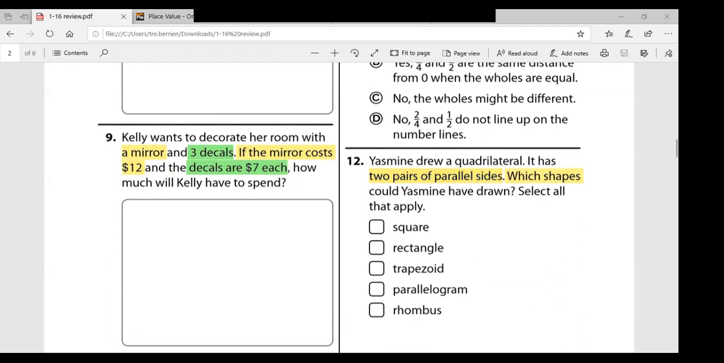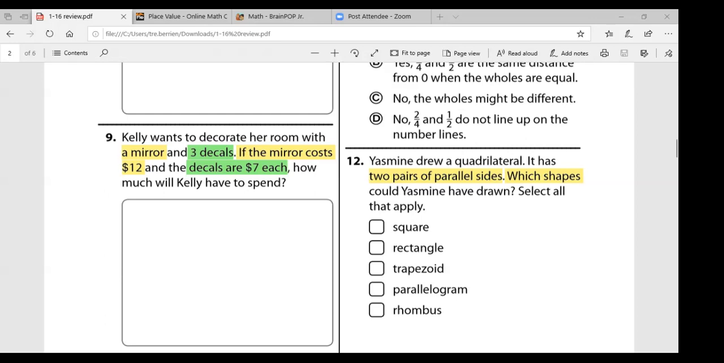Okay, number 12. It says, Yasmin drew a quadrilateral. It has 2 pairs of parallel sides. Which shapes could Yasmin have drawn? Select all that apply. Now, when we're thinking about this problem, remember parallel lines are those lines that never intersect, that always keep going. So we're thinking about a square, a rectangle, a parallelogram, and a rhombus.